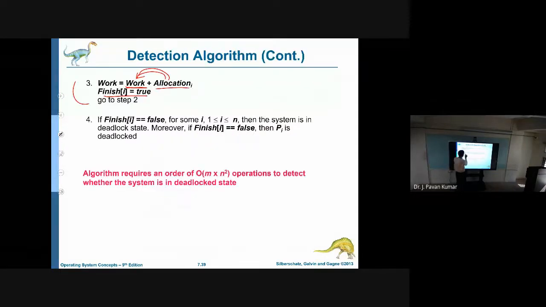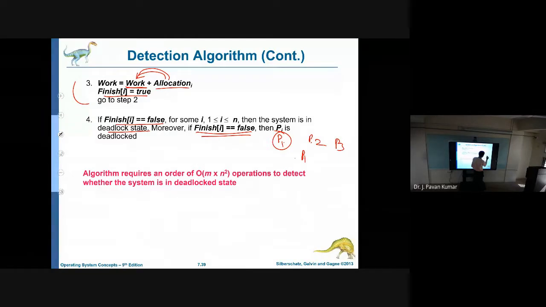In step 4, what we are checking is whether finish of i is false for any i. If there exists some i which is not yet completed, then we can say the system is in deadlock. The processes involved in that deadlock are those for which finish of i is false; that particular Pi is involved in the deadlock. There can be multiple processes, P1, P2, P3, with finish of 1 false, finish of 2 false, finish of 3 false. Then these 3 processes are involved in deadlock. Like that we can conclude the detection algorithm.